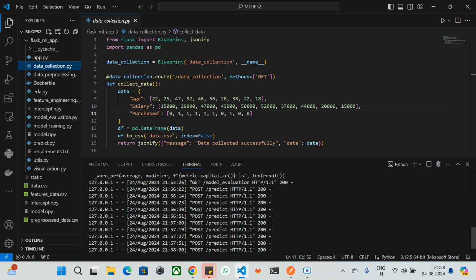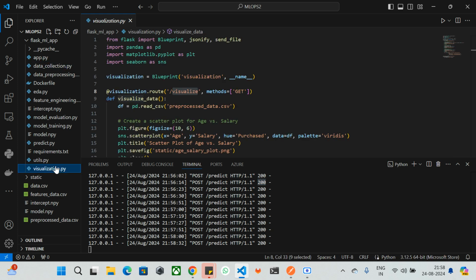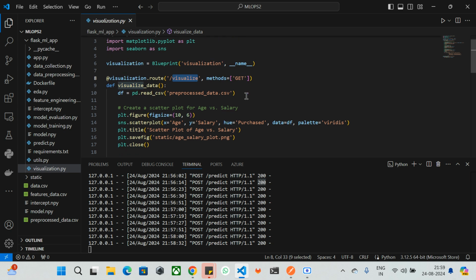You can see here I have all the predictions. I have been doing all the POST methods over HTTP, and I have all the successes here. 200 is a success code. So that is all about the prediction, and then we have visualization.py. If I run this visualize.py, what will happen? It is going to visualize the data from the CSV, which is the pre-processed data.